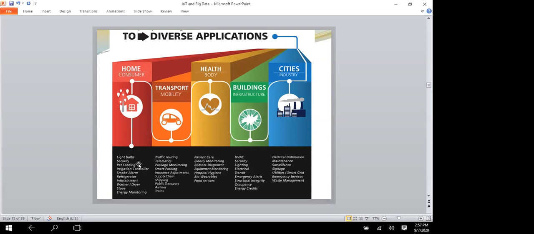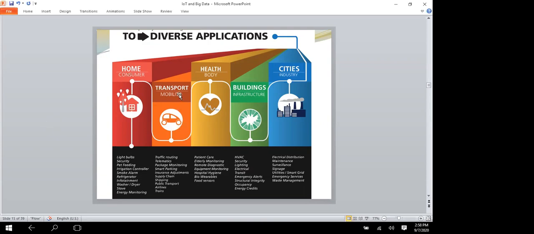Next one is the security side, and if you want to feed the pet animals, that is also done with IoT. And irrigation controllers, smoke alarms, refrigerator, infotainment, washer, dryer, stove, and energy monitoring. Today I have seen on WhatsApp that in a temple they are giving tirtham using IoT. When you show your hand, a sensor detects your hand and drops the tirtham water into your hand. That is one type of IoT I saw this morning.